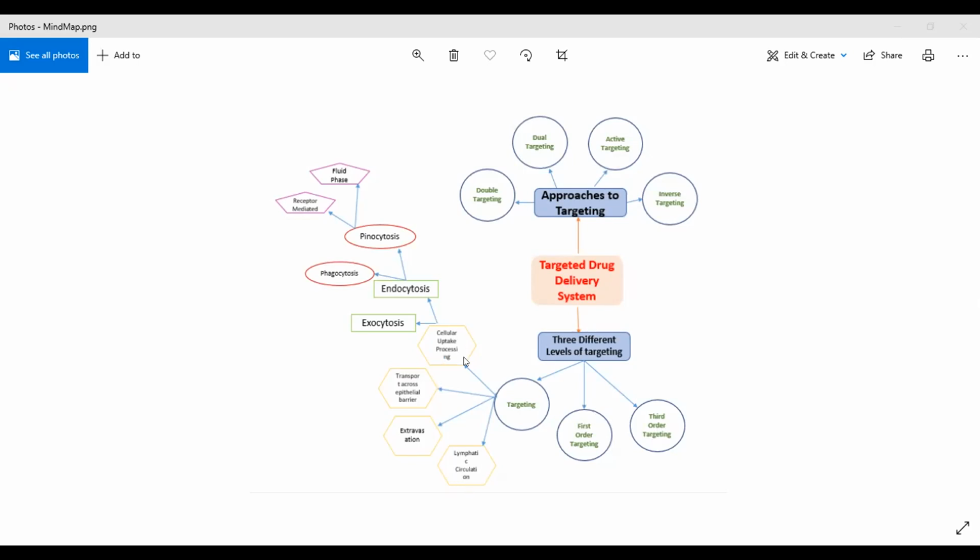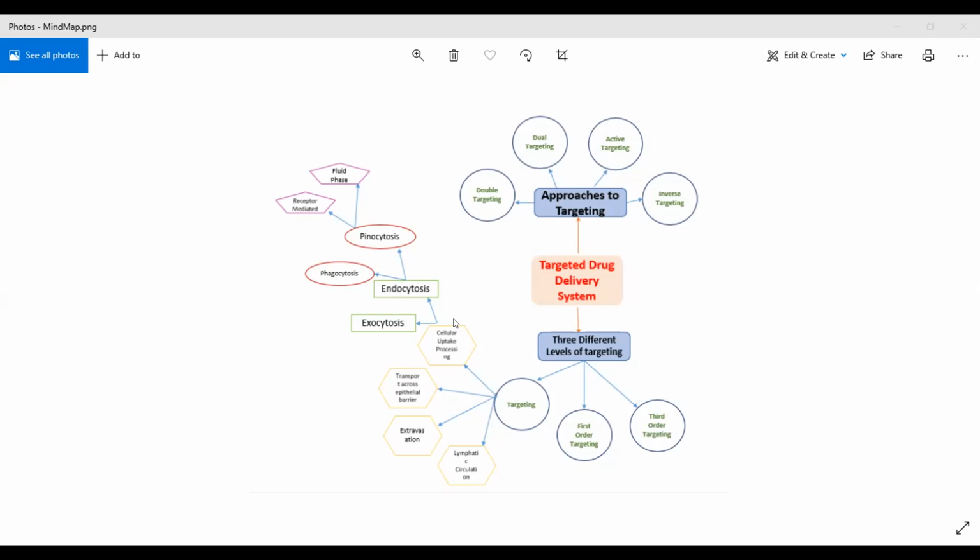In cellular uptake processing, there are two types, endocytosis and exocytosis. Endocytosis means whenever some drugs or any kind of substance or material is taken inside of a cell membrane, it is called endocytosis. And what is exocytosis? Exactly the opposite of it. When we throw any substance or drug out of the cell membrane, it is called exocytosis.